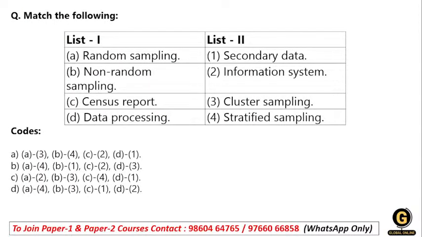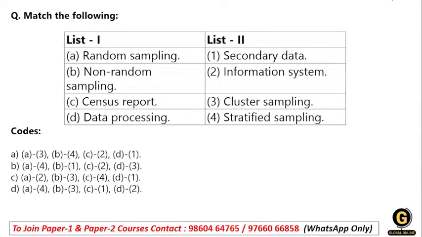Match the pair. List number 1 you have to match with list number 2. Random sampling, non-random sampling, census report, data processing. In list number 2 there is secondary data, information system, cluster sampling, stratified sampling. So this is easy.